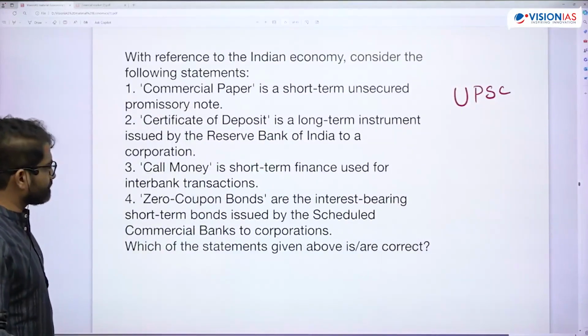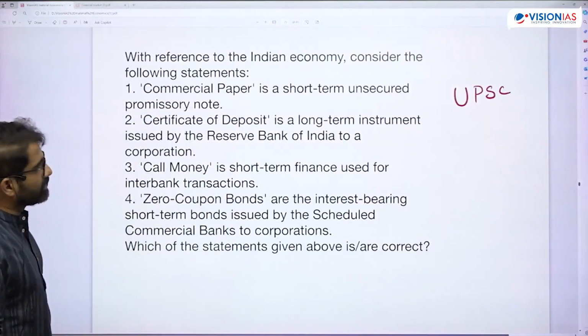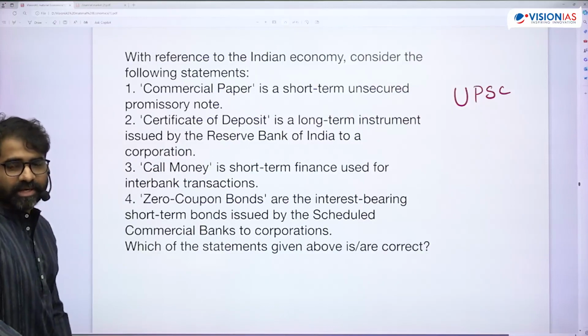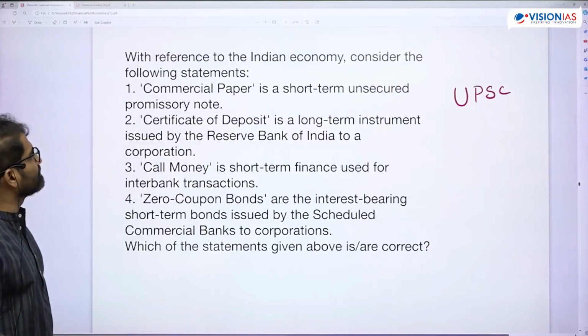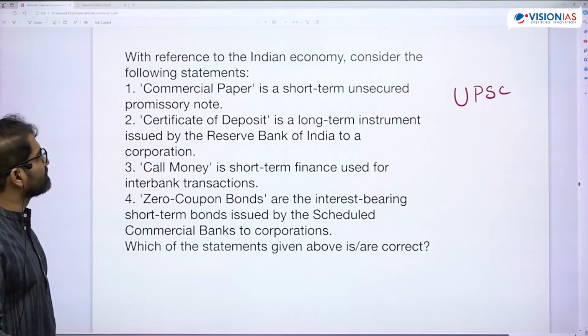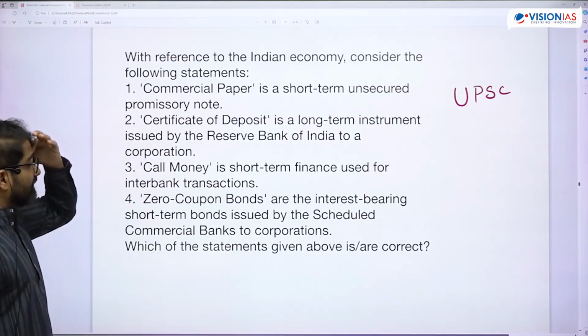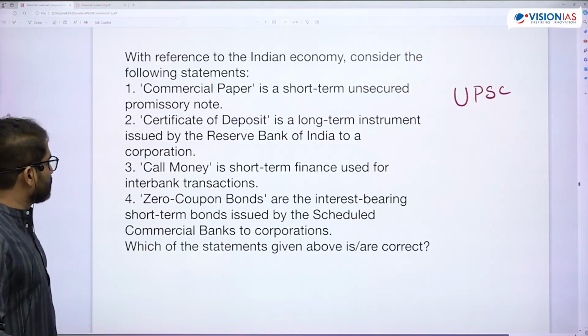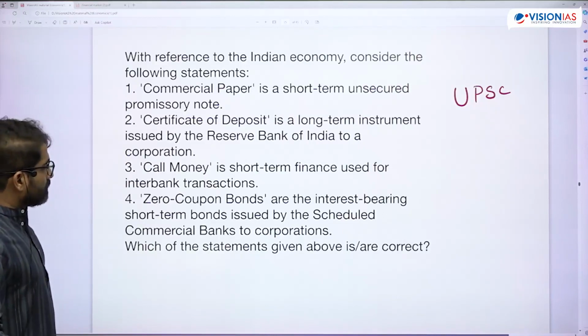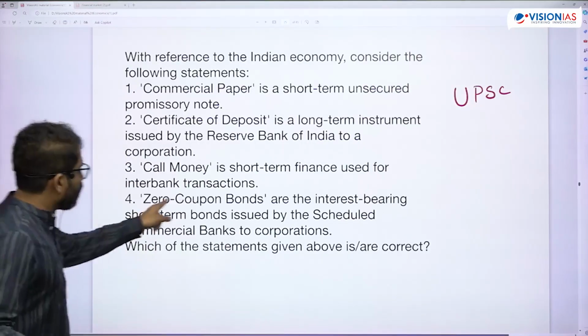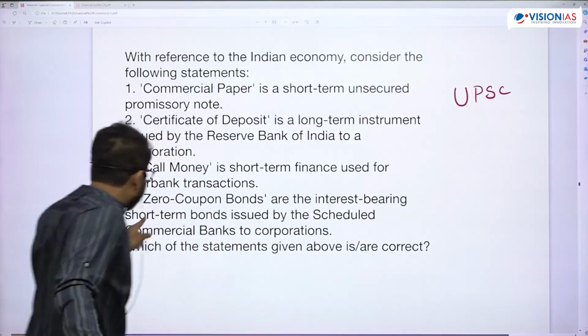Okay, so here there was one question. You will tell me. This was a previous question, I think 3-4 years back. I have not put the options. You will just tell which are right. Zero coupon bonds are interest-bearing short-term bonds.